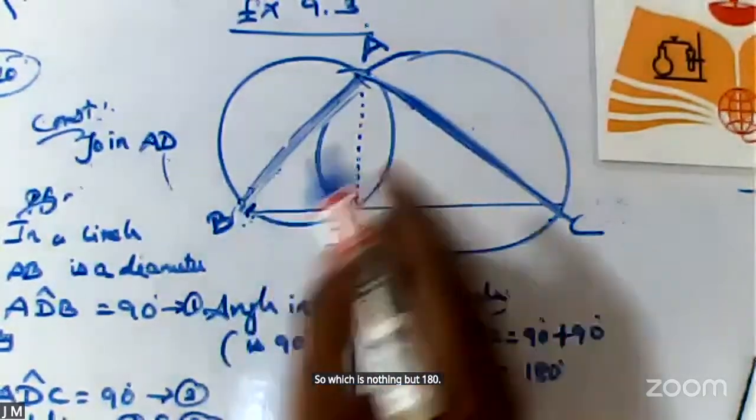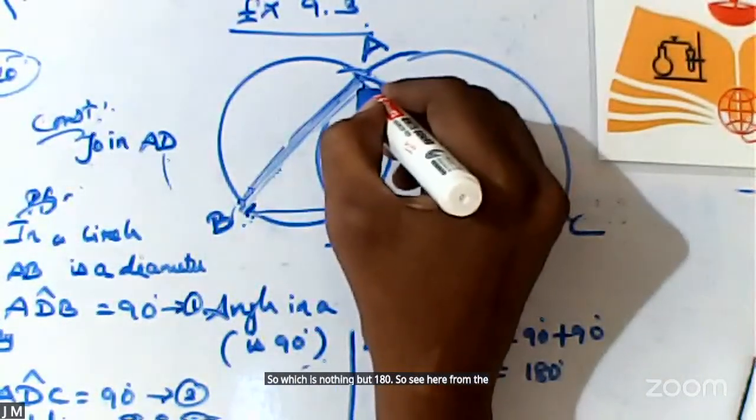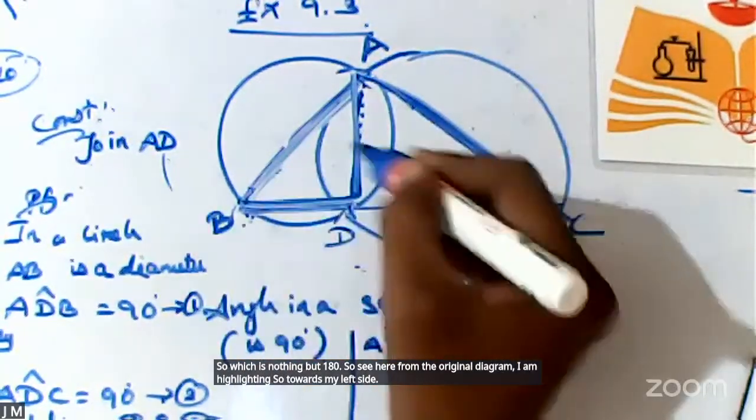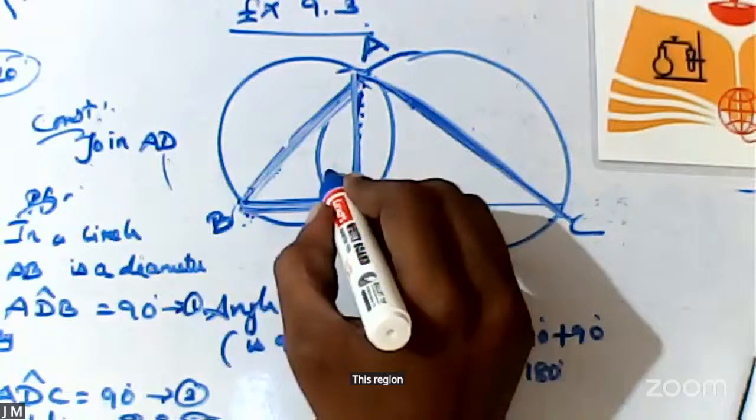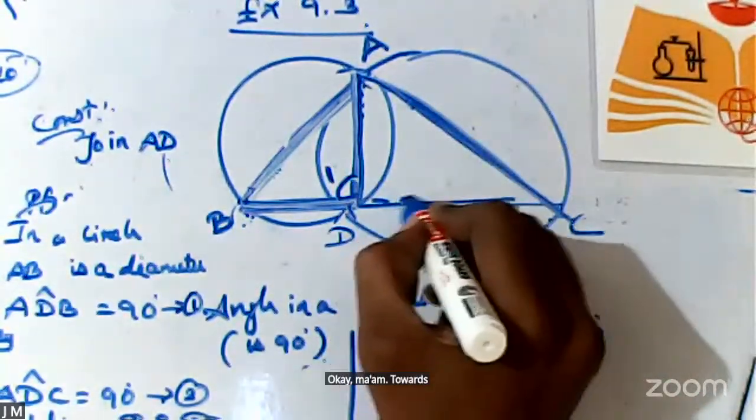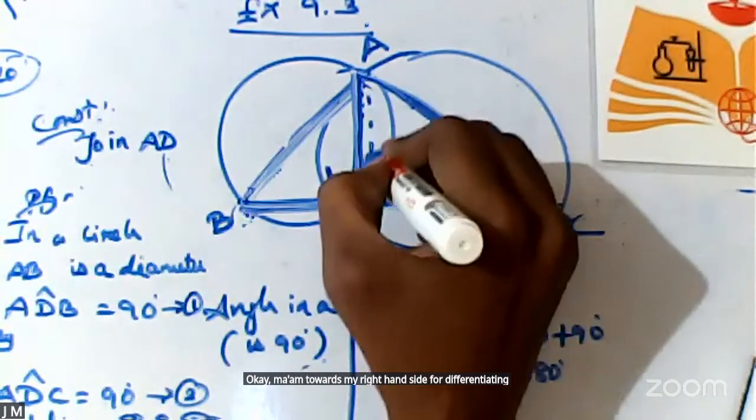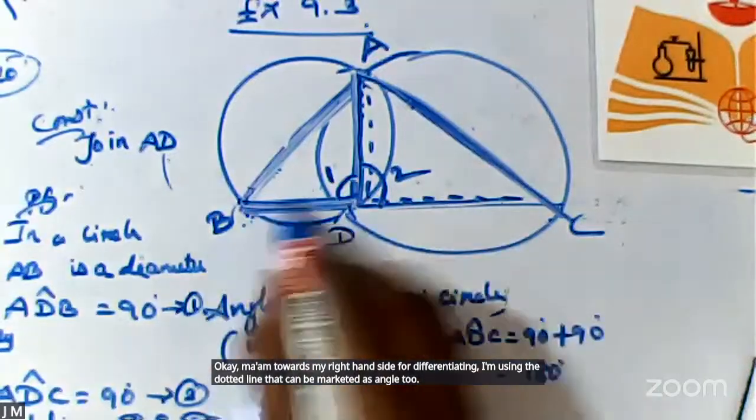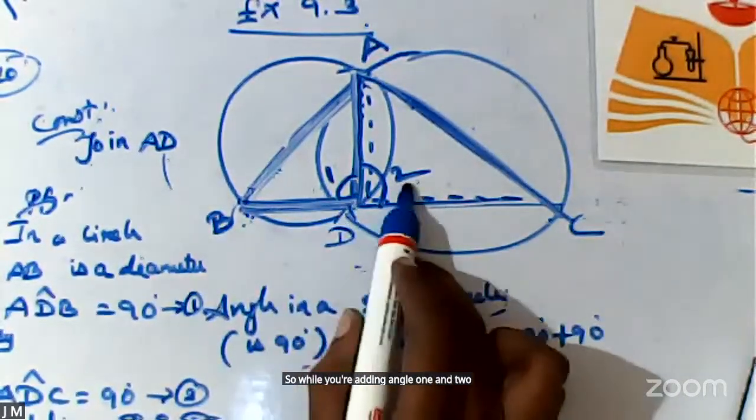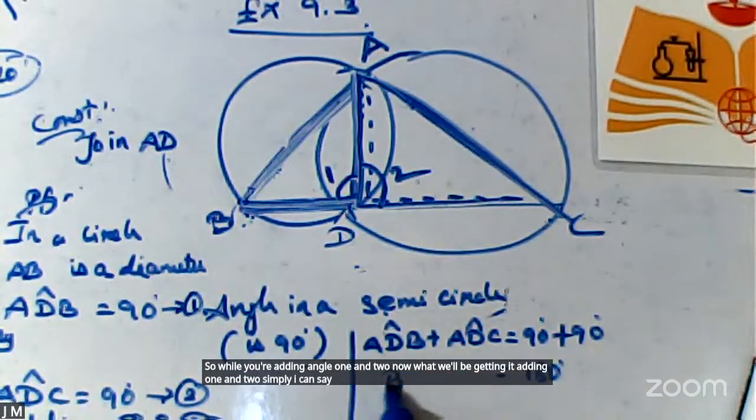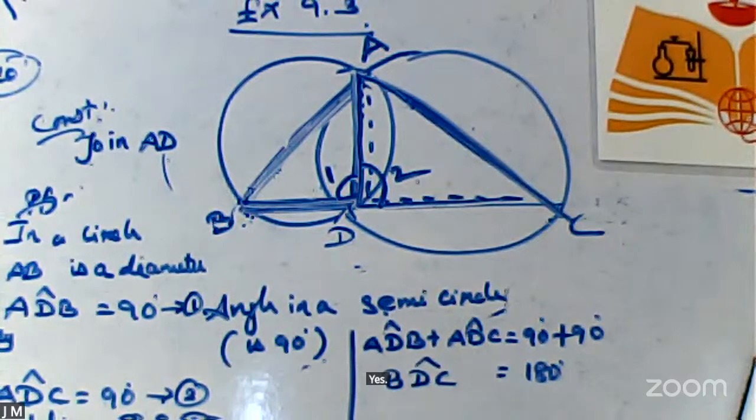See here, from the original diagram, I am highlighting. Towards my left side, this region can be marked as angle 1. Towards my right hand side, for differentiating, I'm using the dotted line, that can be marked as angle 2. While adding angle 1 and 2, what will we get? Simply, it is BDC.